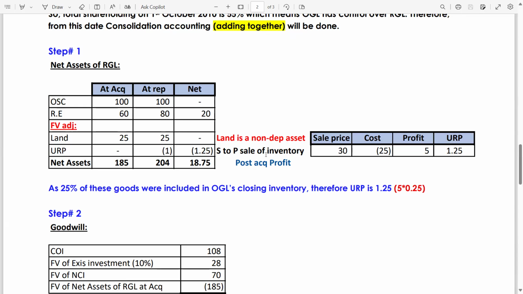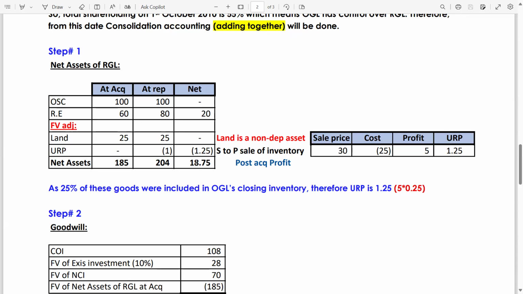S2P, sale of inventory. Now you are done with all the assets at acquisition and at reporting, so you have to total it. Net assets of the subsidiary at acquisition total is 185, at reporting is 204. The difference is 18.75. This difference is the post-acquisition profit, which should be allocated between the NCI and the parent company according to their percentage.